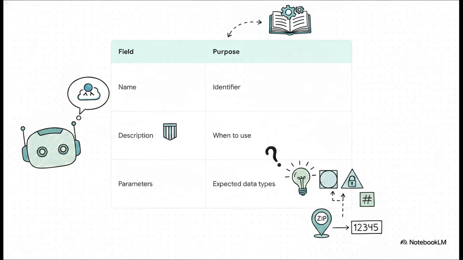Now, what's really interesting about this slide is how simple the anatomy of a tool description actually is. Check out these 3 specific fields. It's essentially an instruction manual we're handing to the AI. You've got the name, which is just the identifier so the model knows what to call, then the description, which tells the AI exactly when it makes sense to use this tool, and finally parameters. These are the strict, hard and fast rules for the data the model needs to provide, like saying, hey, this zip code parameter, it literally has to be a number, no letters allowed.